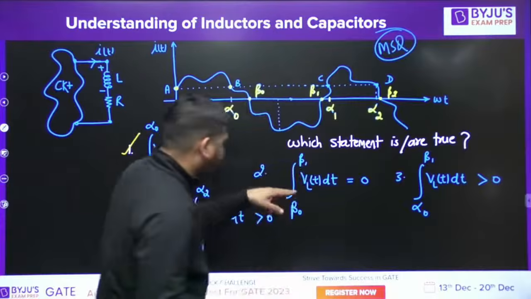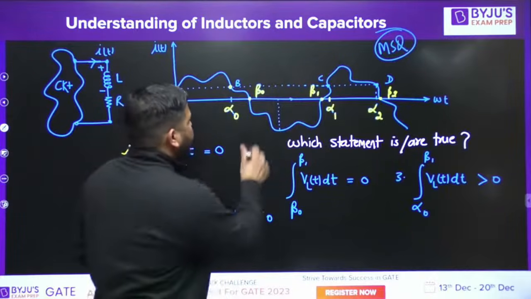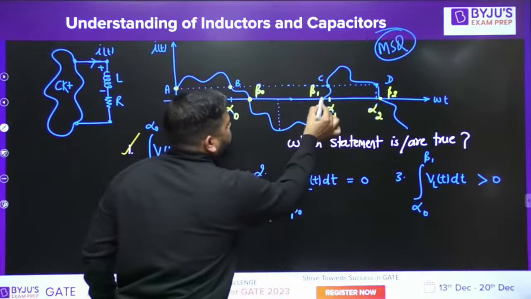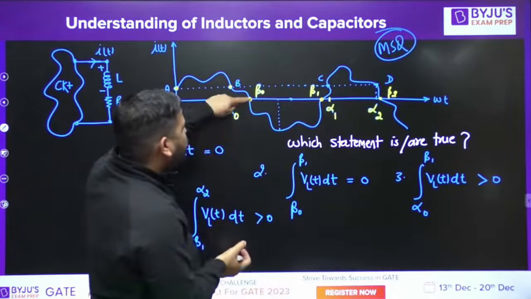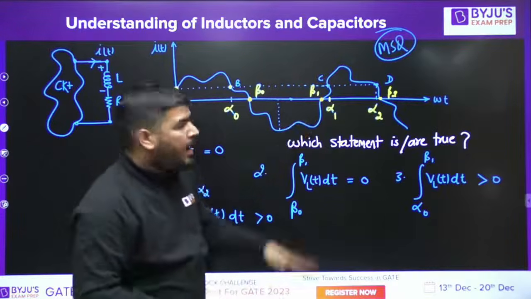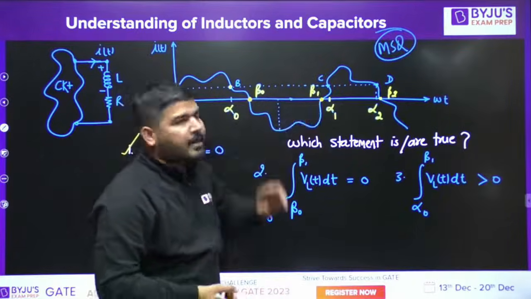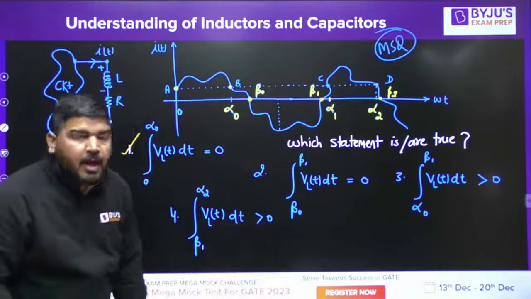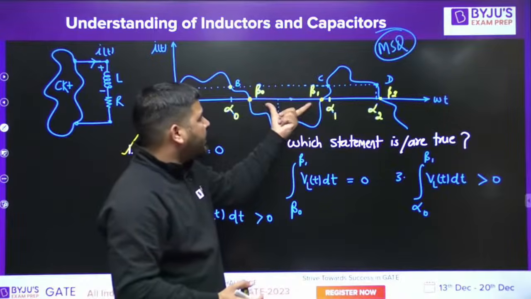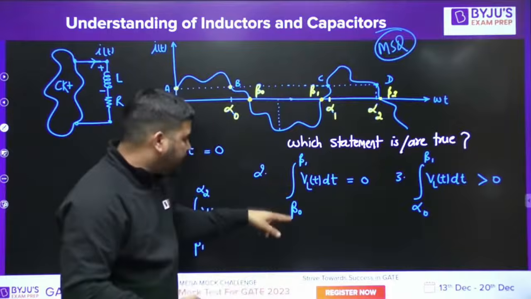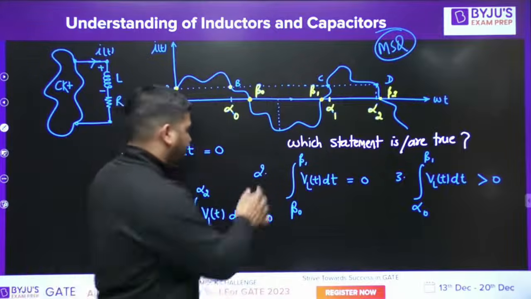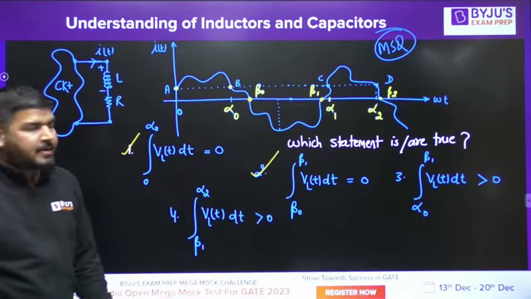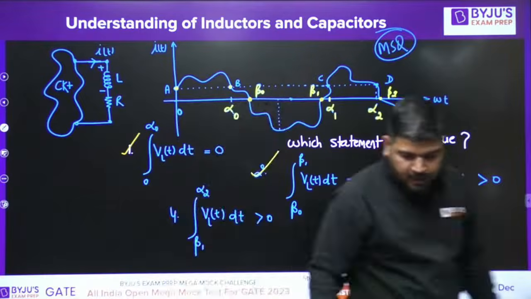Similarly, from beta naught to beta 1, you can see the current is repeating, the same value. At this instant the current was 0, and at this instant the current is again 0. If it is repeating, then the area of VL(t) from beta naught to beta 1 will again be 0. That is again true. Statement number 2 is also true.